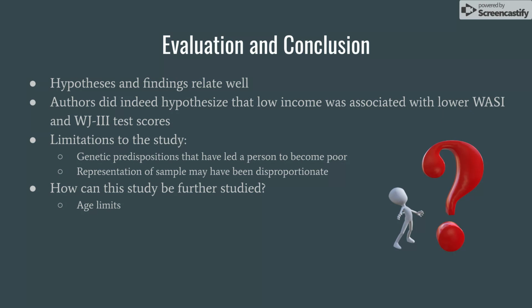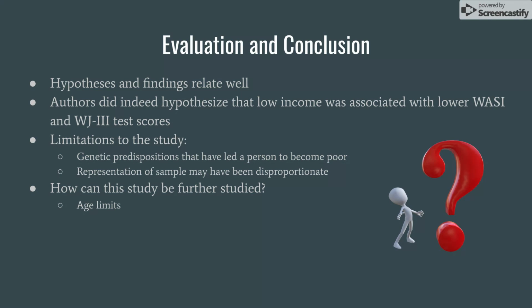Another thing is the representation of the sample may have been disproportionate, and that was something that really surprised me, that children in this sample were on the higher end of the poor spectrum. So I mean that there's probably other children that were more poor than them, that if they were studied would have even more of a difference in gray matter compared to these children, because these children were better off in poverty than others.